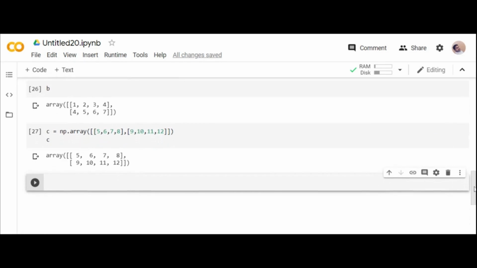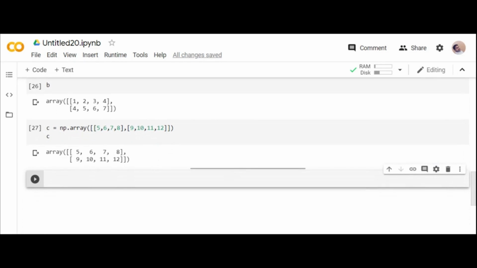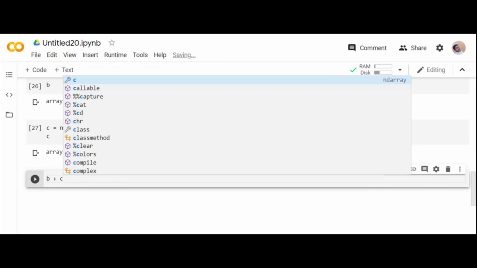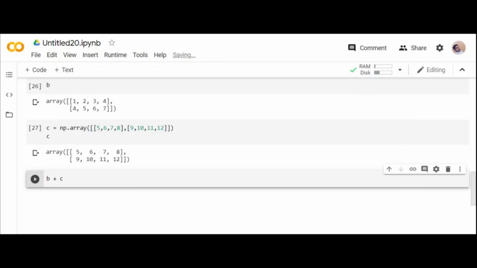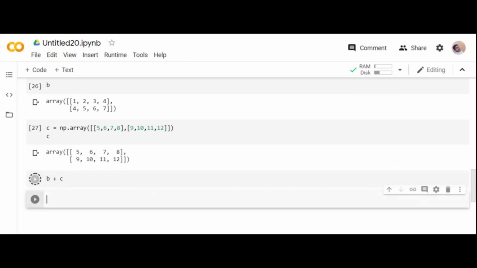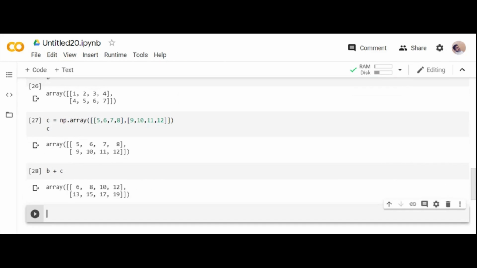What do? I'll add B plus C. What can be your answer? Anyone? What will be your answer? Whether two arrays will merge or what will happen over there? B plus C. If you are aware of the matrices, two matrices will add. In the same way, you can see what is the answer over there. Individual elements will be added.